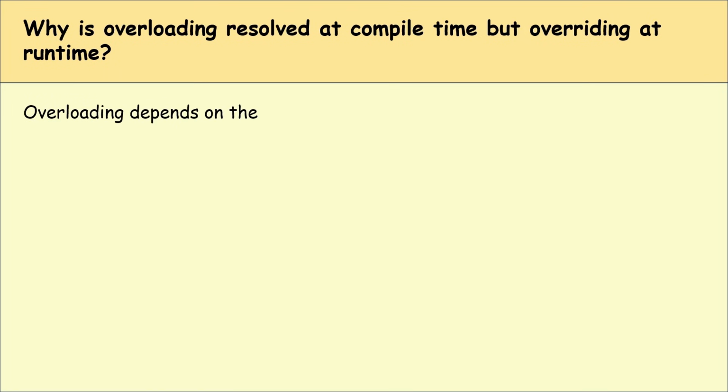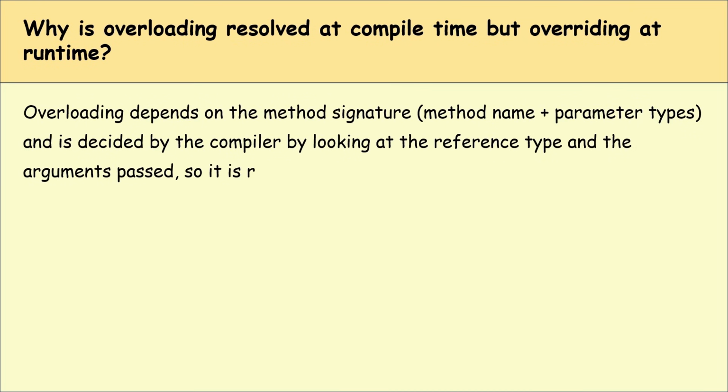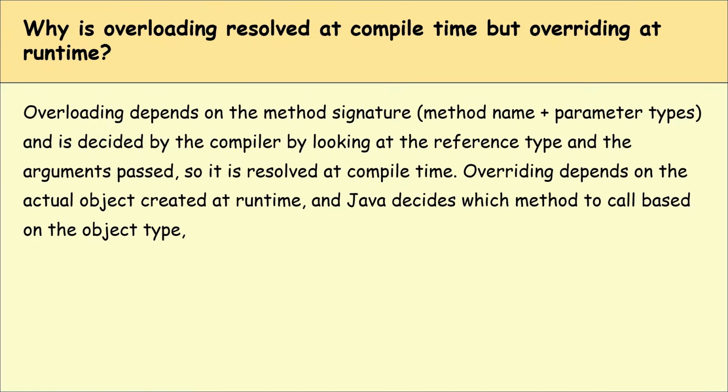Why is overloading resolved at compile time but overriding at runtime? Overloading depends on the method signature and is decided by the compiler by looking at the reference type and the arguments passed. So it's resolved at compile time. Overriding depends on the actual object created at runtime, and Java decides which method to call based on the object type, so it is resolved at runtime.